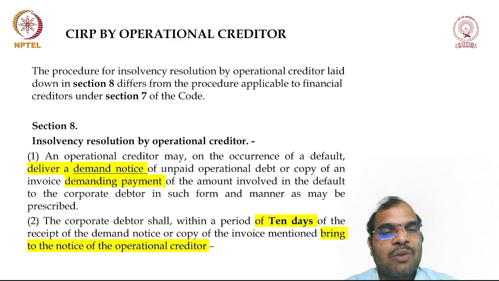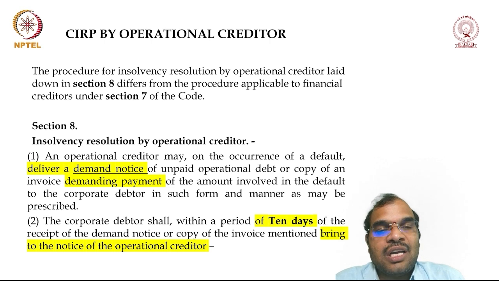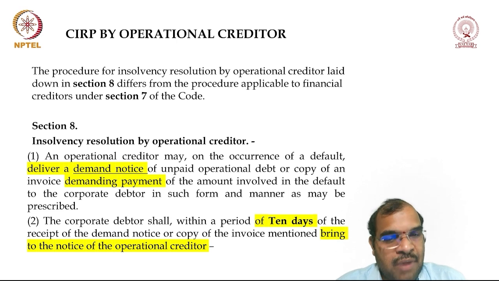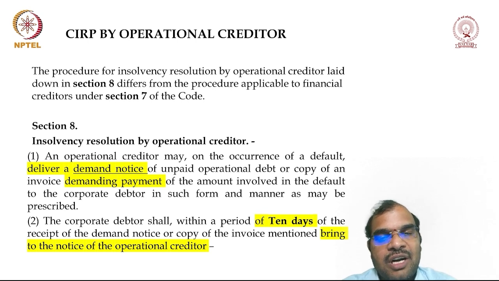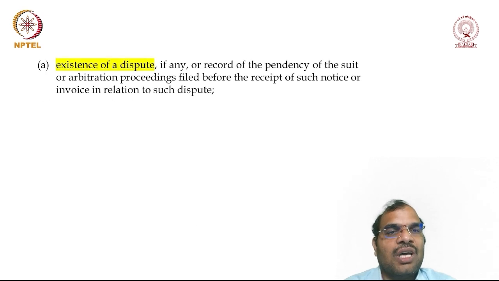Then the corporate debtor shall, within a period of 10 days from the date of receipt of the demand notice or copy of invoice, bring to the notice of the operational creditor the following. The operational creditor can send either a demand notice or an invoice; in both cases, within 10 days the corporate debtor has to reply.